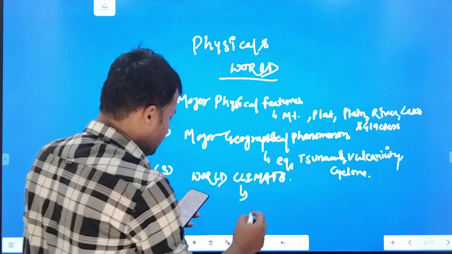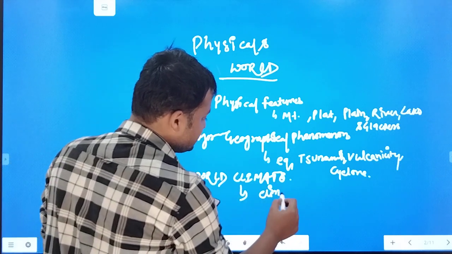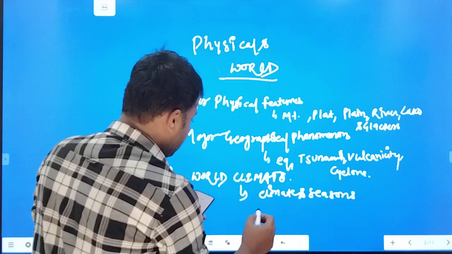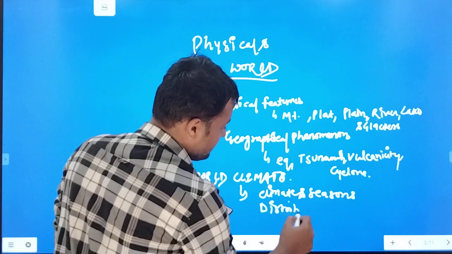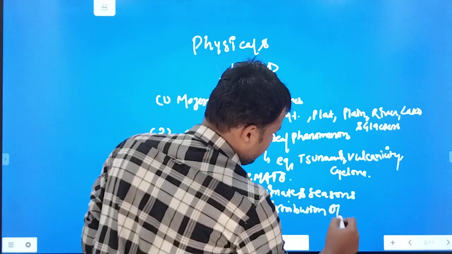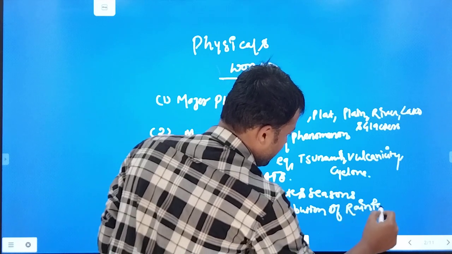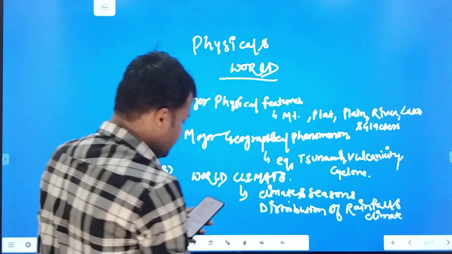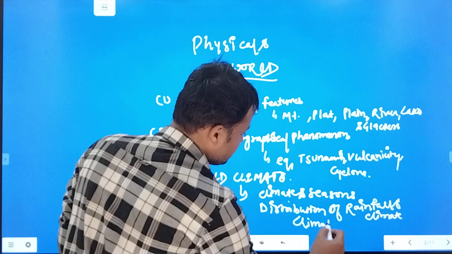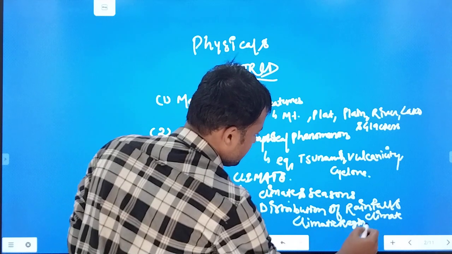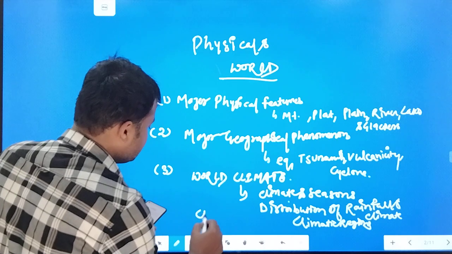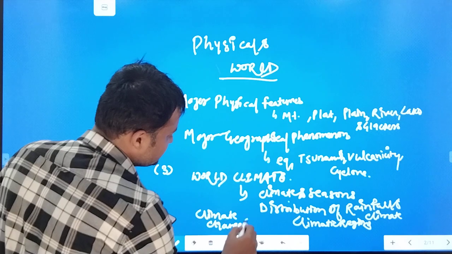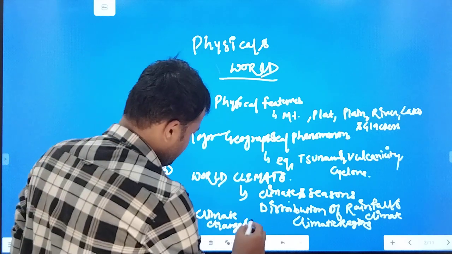Then from the world climate, what they have written in the syllabus is climate and seasons. Second, they ask about distribution of rainfall and climate. Thirdly, climatic regions. And then climate change and its effect. This topic is mostly of environmental nature, and they can give you this question in around 5 marks also.